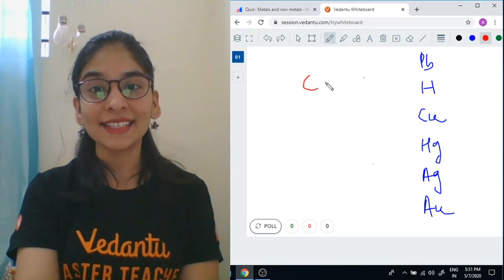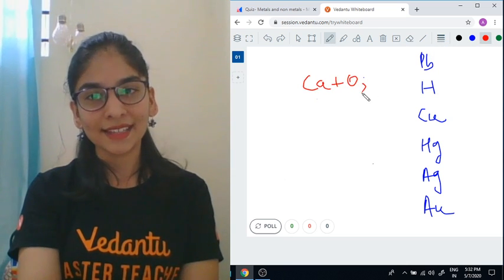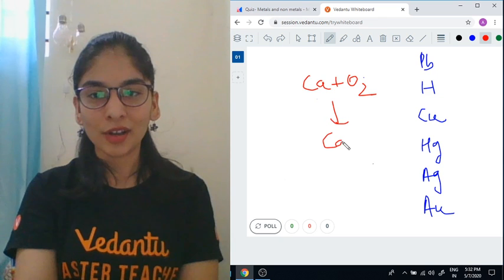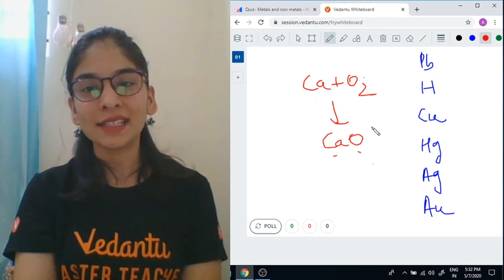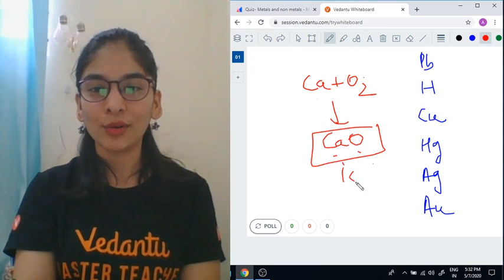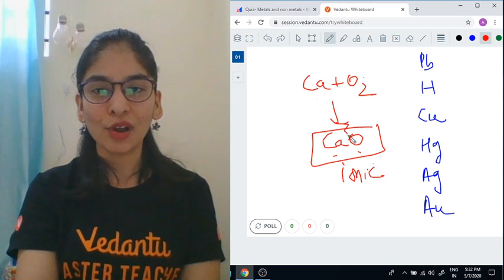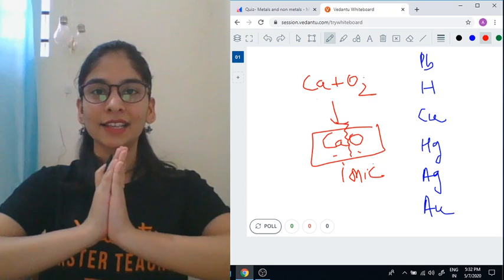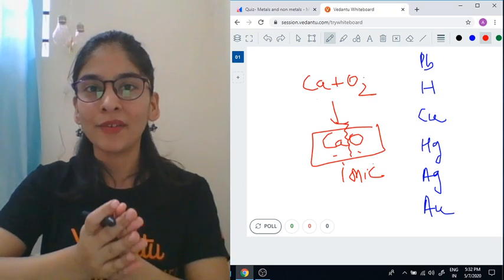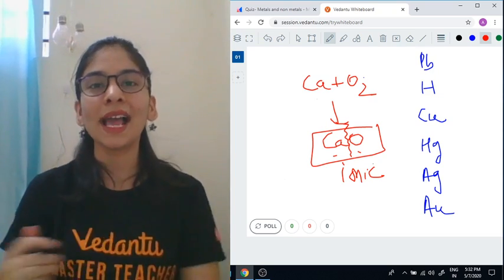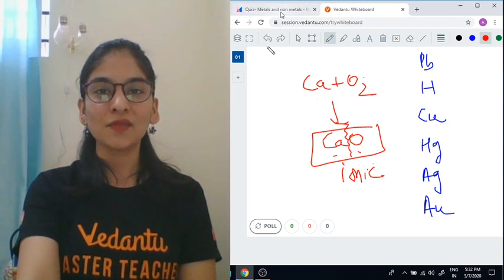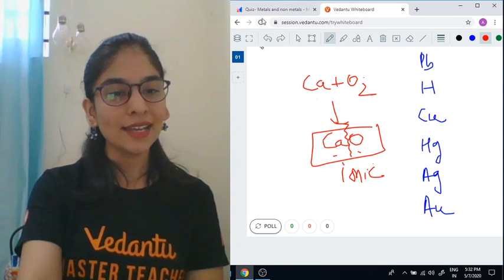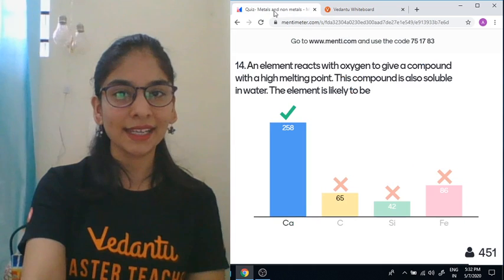Okay, calcium with oxygen gives calcium oxide. Metal with non-metal makes ionic compounds with a very strong force of attraction called electrostatic force of attraction. To overcome this force of attraction, we need very high heat, so they have high melting and boiling points, and are also soluble in water. Wonderful. You all gave me the correct answer.